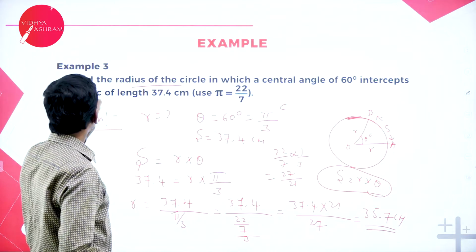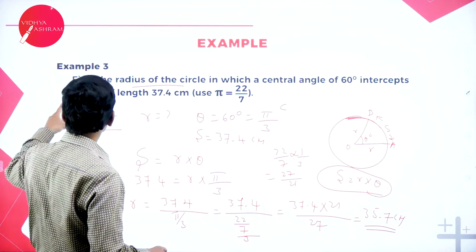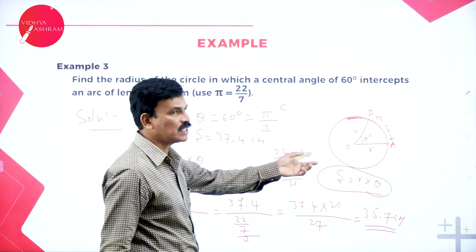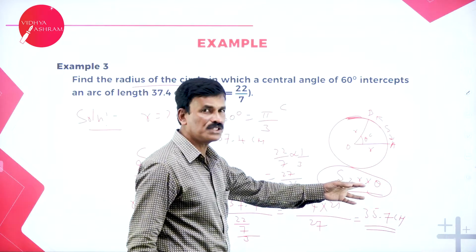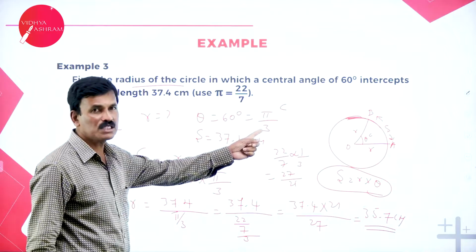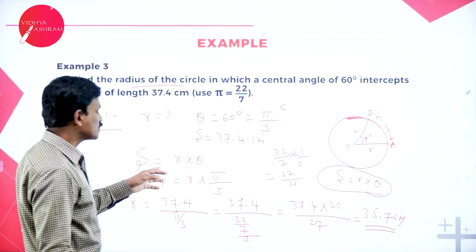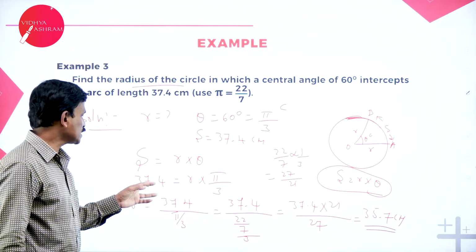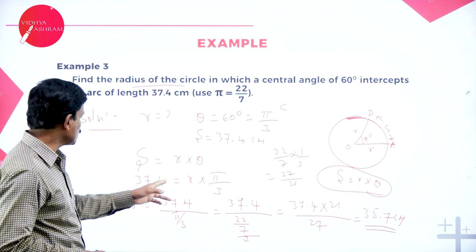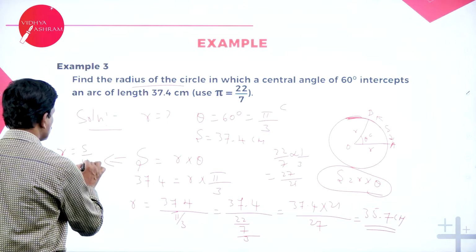See here. Find the radius of the circle in which the central angle of 60 degrees intercepts an arc length of 37.4 centimeters. We know the formula for the length of an arc of a sector: S is equal to R into theta. Here R is the radius to be determined. Theta is 60 degrees, meaning pi by 3 radians. S is given as 37.4. So 37.4 is equal to R into pi by 3. If you want, you can straight away write R is equal to S by theta.